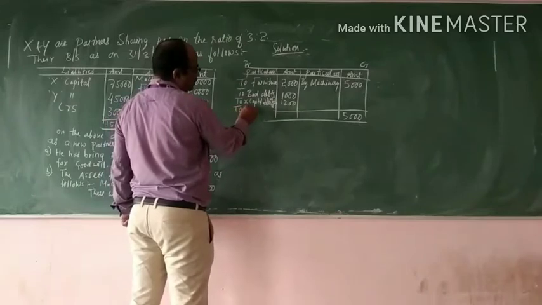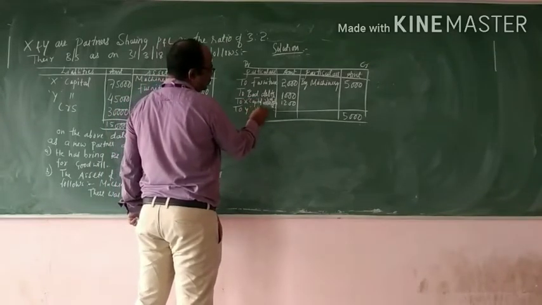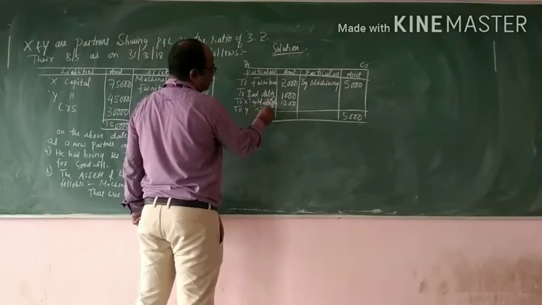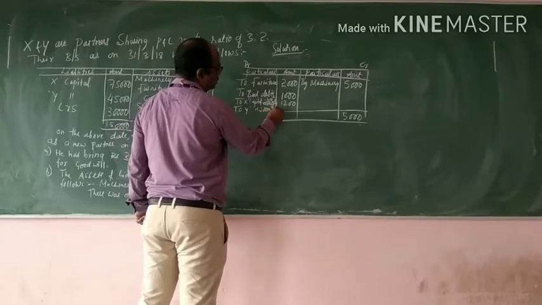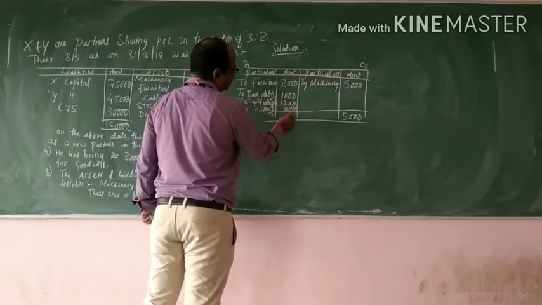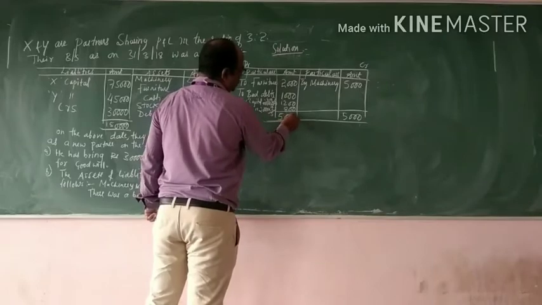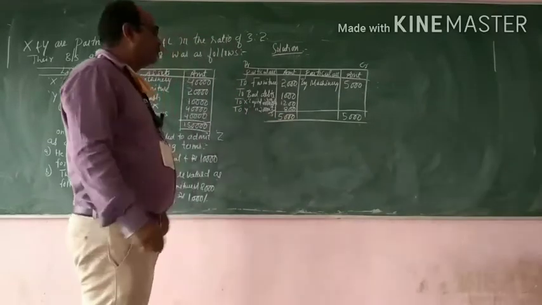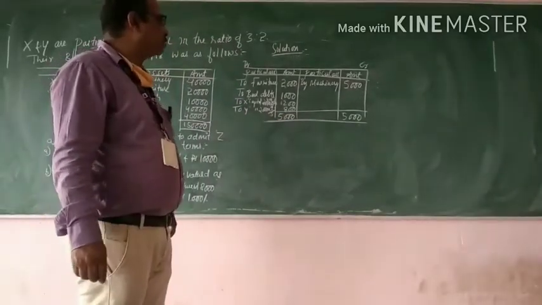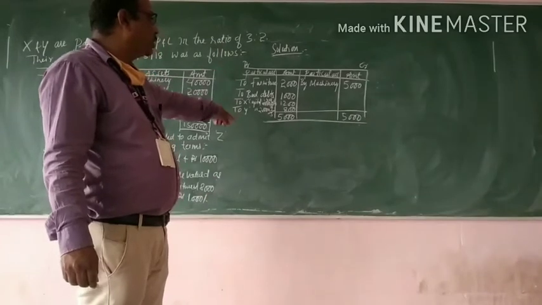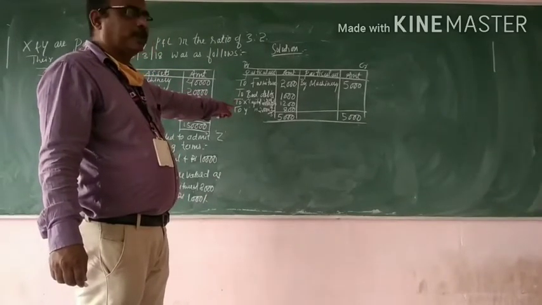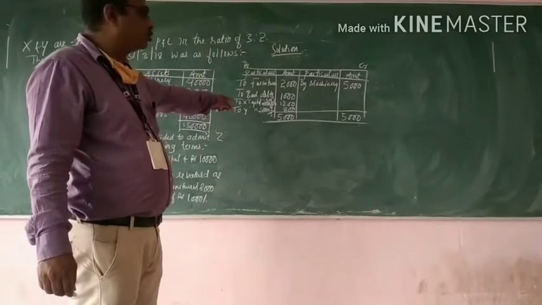To Y capital, 2,000 into 2 by 5, that is 800. So the revaluation profit of rupees 2,000 has to be distributed among X and Y as per the profit sharing ratio, and the profit sharing ratio is 3:2.